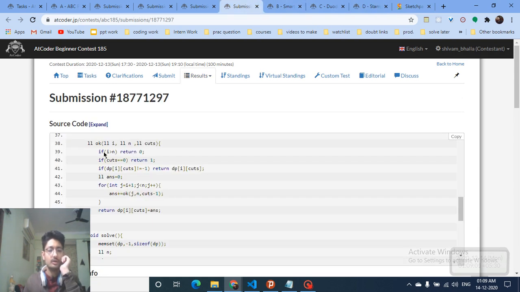I'm iterating over all the values from, as you can see, i plus 1 till n, the whole length, and adding all the values, because if I put the cut at the jth position, my new starting position will be j, n will remain the same, and because I put 1 cut, my cuts will decrease by 1. I will add all the values for this, return the answer for this addition, and also store that in the DP table. I hope you get the value and the intuition for this problem also. It's a very standard DP problem. You just have to write the memoization and the recursive formula and then apply memoization to that.